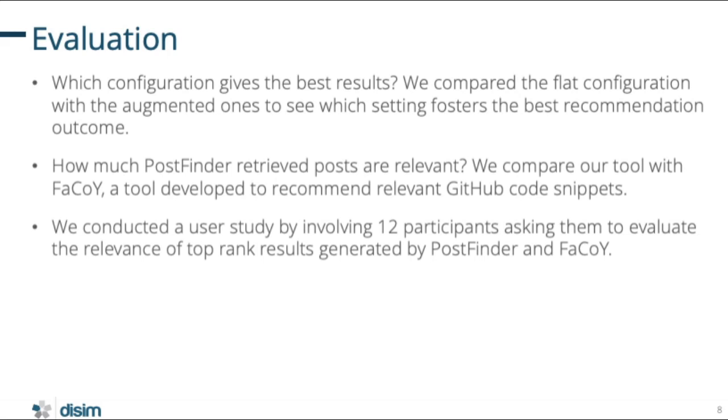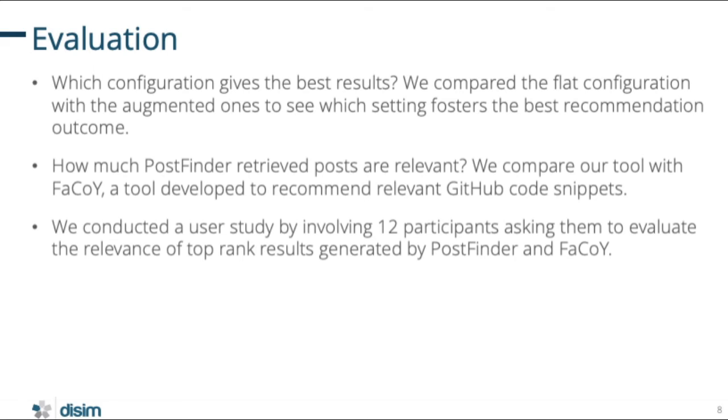Then we focused on the capability of PostFinder to find relevant posts. We conducted a user evaluation with 12 participants. We evaluated our tool against a very similar one called Fakoi. We gave the participants some sample contexts with different possible recommended posts belonging to PostFinder and Fakoi, asking them to give a score ranging from 1 to 4.